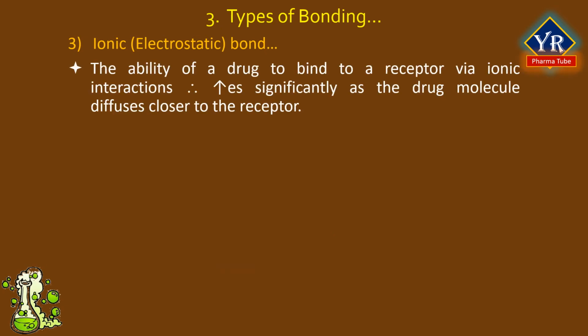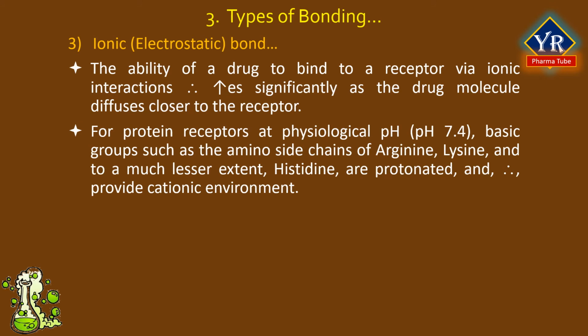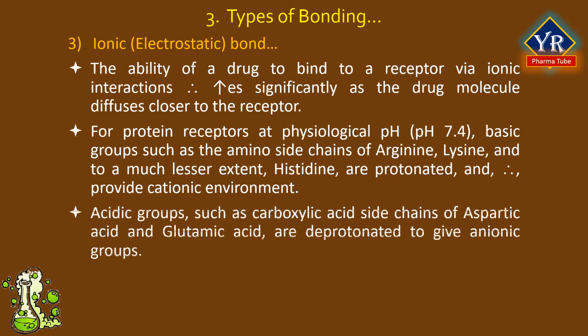The ability of a drug to bind to a receptor via ionic interactions therefore increases significantly as the drug molecule diffuses closer to the receptor. For protein receptors at physiological pH 7.4, basic groups such as the amino side chains of arginine, lysine, and to a much lesser extent histidine are protonated and therefore provide a cationic environment.